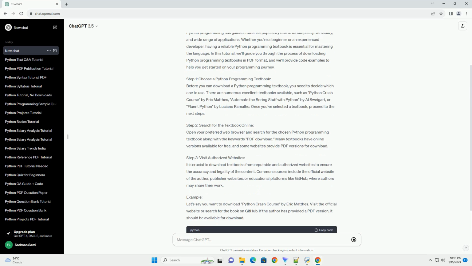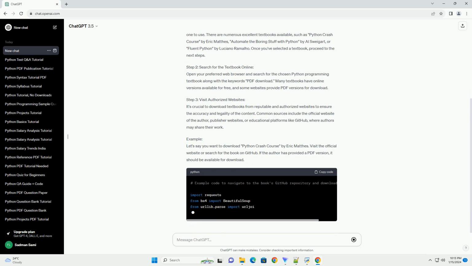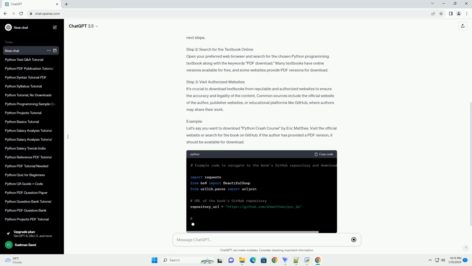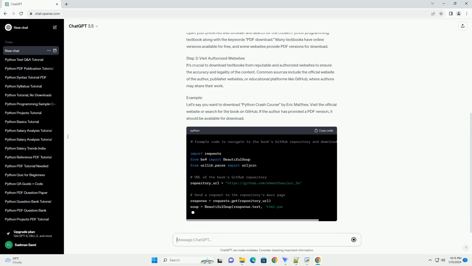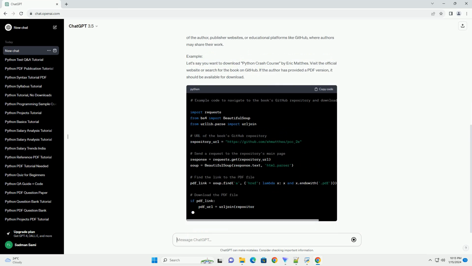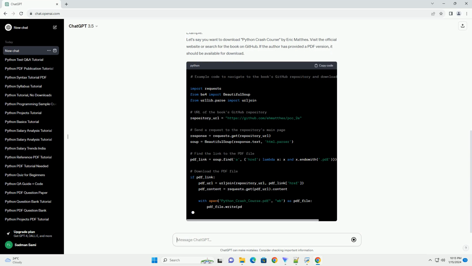In this tutorial, we'll guide you through the process of downloading Python programming textbooks in PDF format, and we'll provide code examples to help you get started on your programming journey.